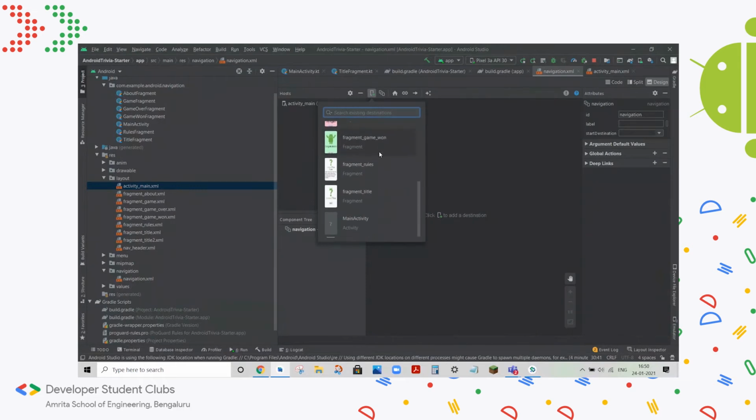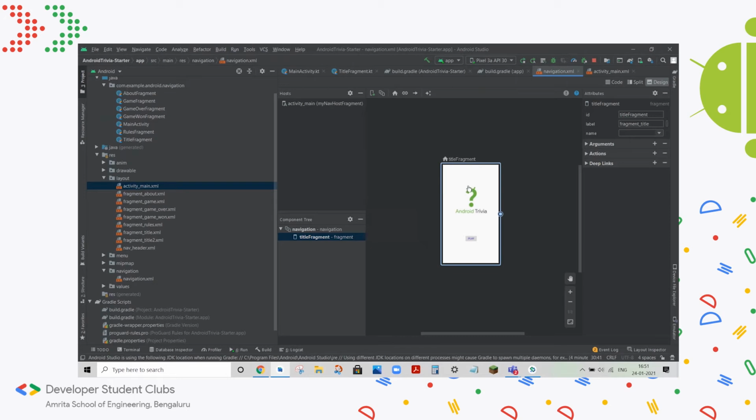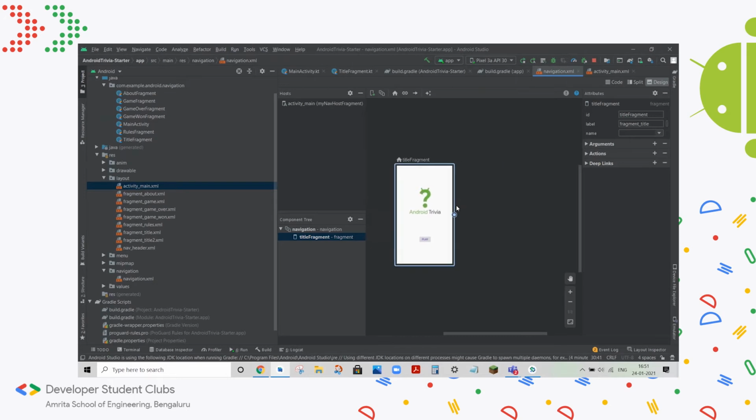As you can see here, we have a bunch of different fragments, like it's a startup project, so this has already been done for us. And we can add each of these, more than one, all or some of these fragments to this nav graph and connect each of the fragments to show how the app will progress. I'll start with the title fragment because that's the first thing that the user sees when they load the app.